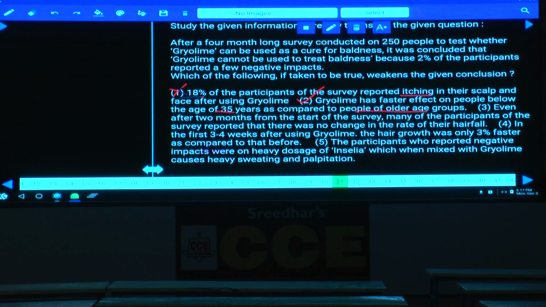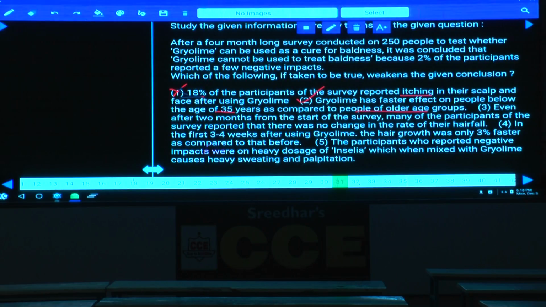Now the above statement says that Grioleum should not be used at all. To weaken that, we need to show a case wherein Grioleum can be used. The second one is clearly the result of this. Below 35, it works much faster and can be very useful. For the persons above 35, the growth will be lesser, but there is an advantage in this as well, and there is no negative aspect. Hence choice 2.